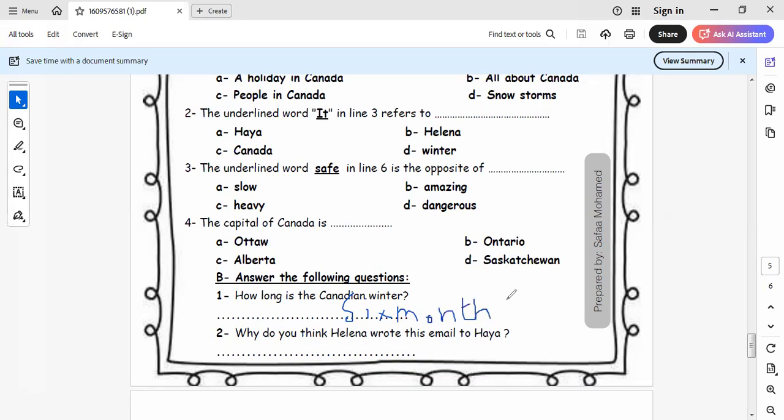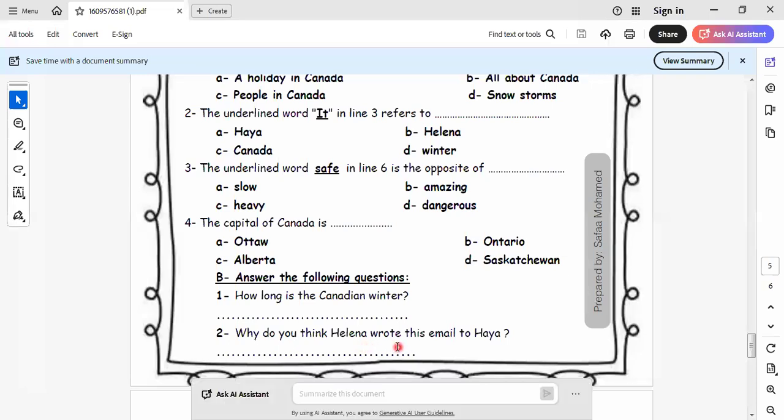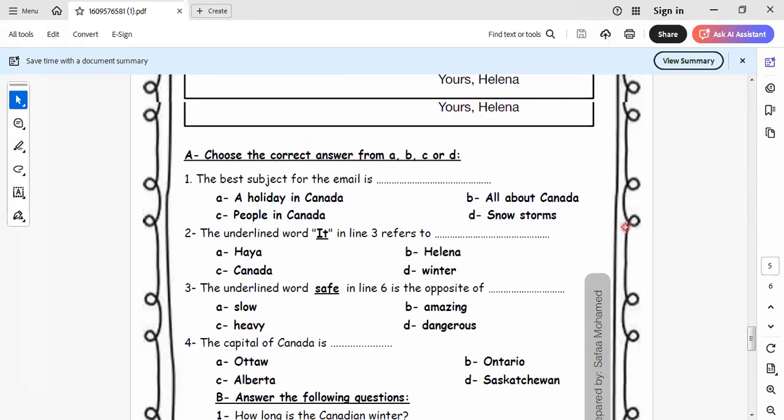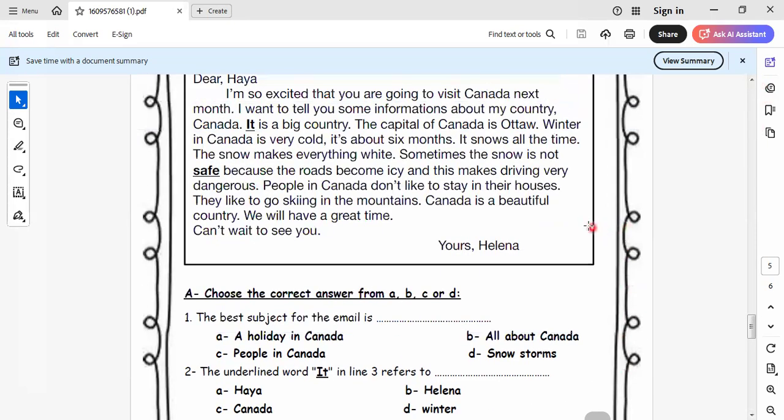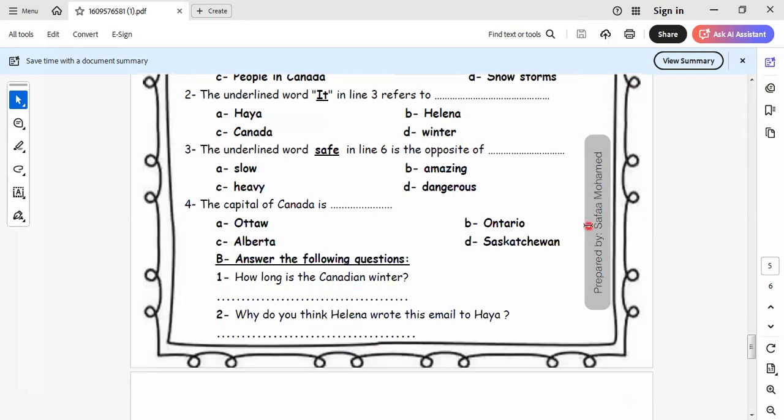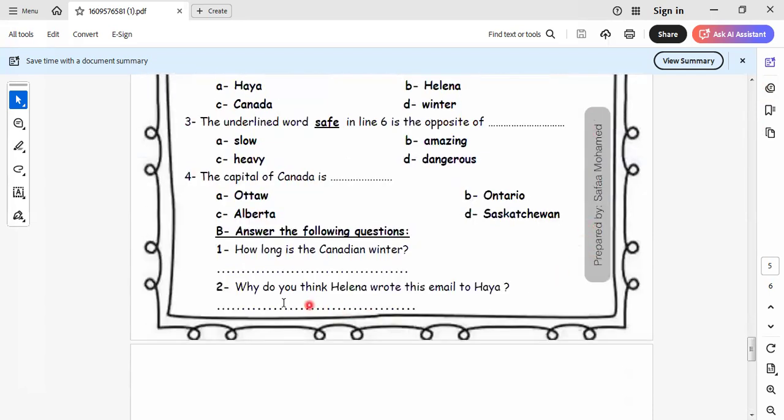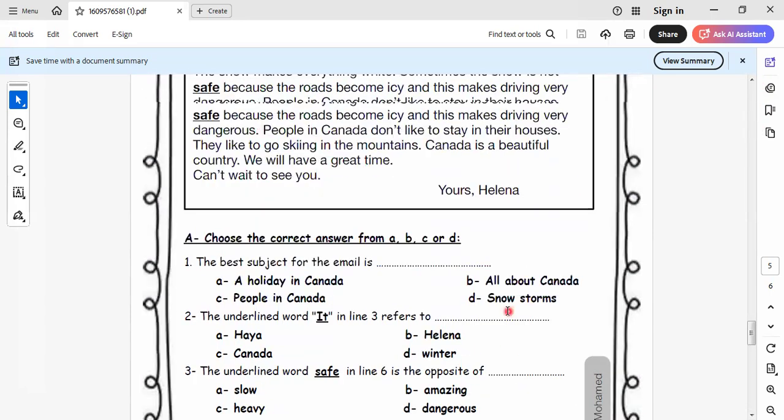Why do you think Helena wrote this email to Haya? To invite her to Canada.